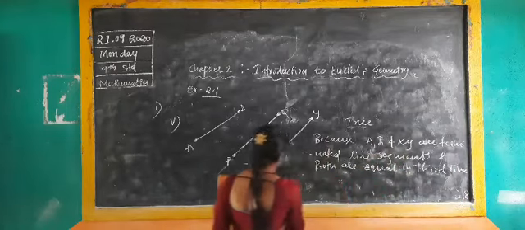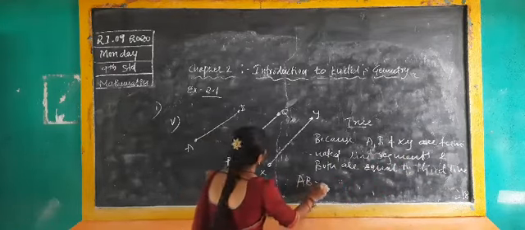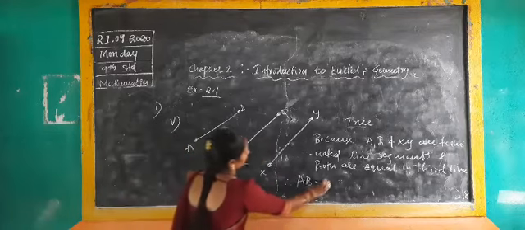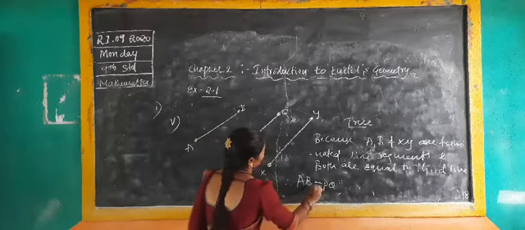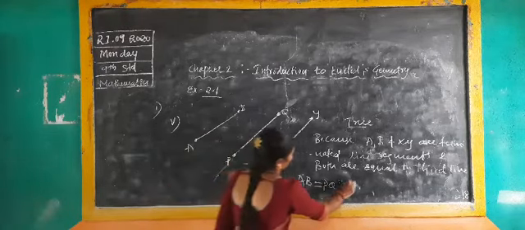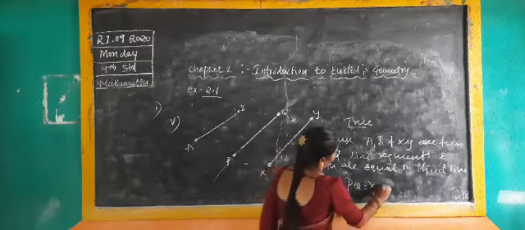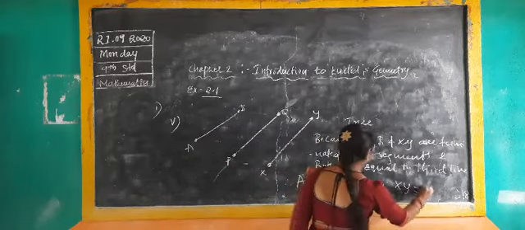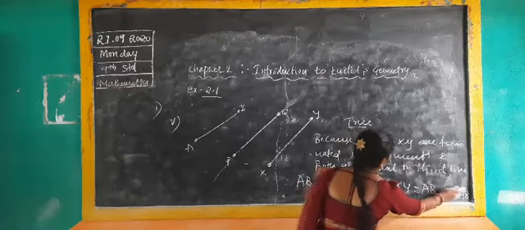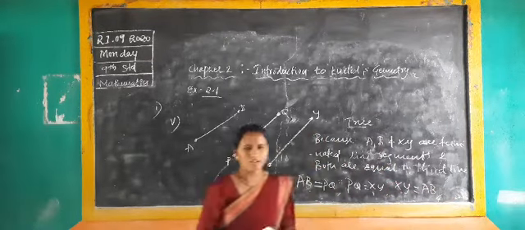Therefore, AB is equal to PQ, PQ is equal to XY, and XY is equal to AB. Here they are saying the three line segments are equal.